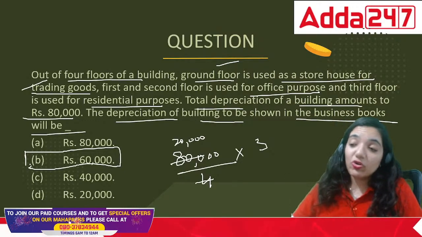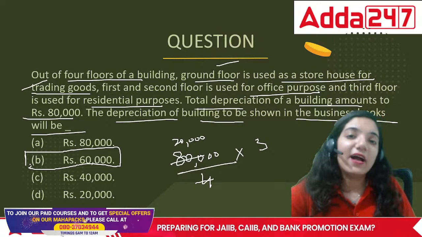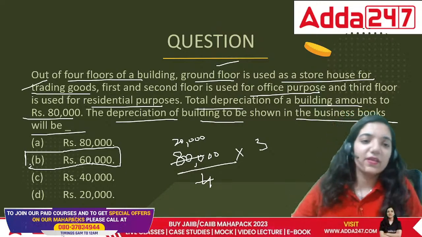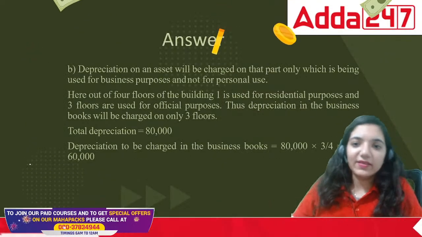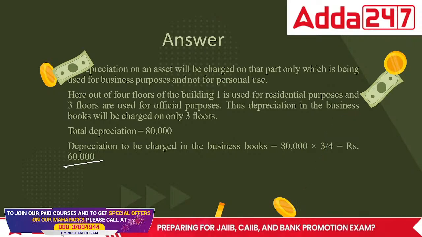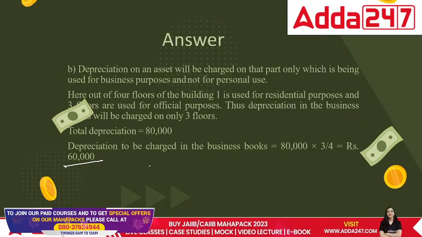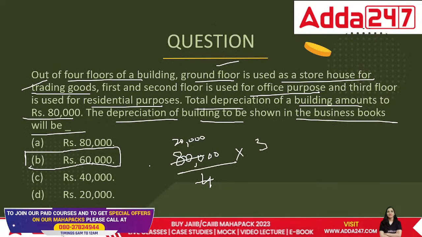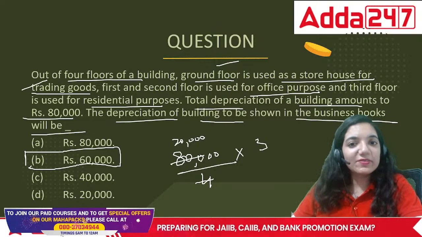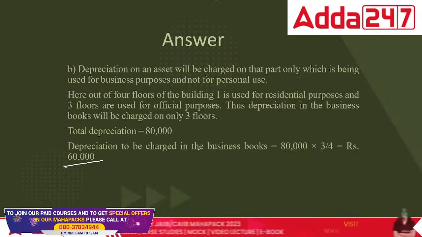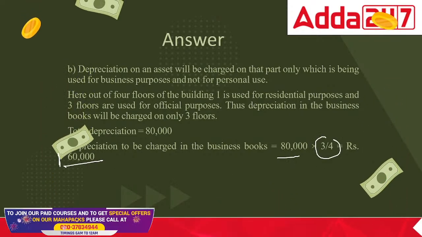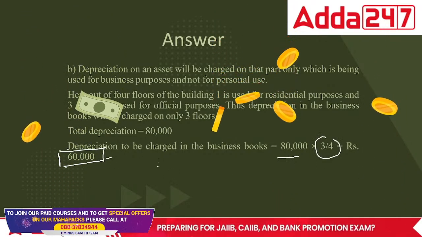So depreciation should not be for the entire house in this case. So in this case, the correct answer would be 60,000. The depreciation should be recorded only and only of the house, for nothing else. Here was the question. I hope the question was clearly visible, and the answer is this. 80,000 multiplied by 3 by 4 gives us 60,000. This is exclusively for the business.